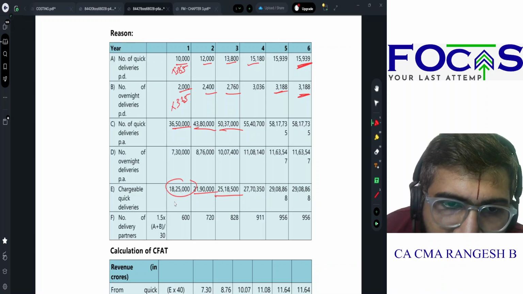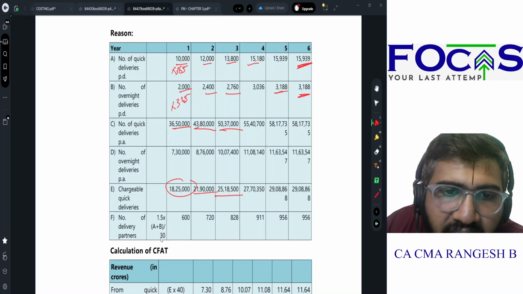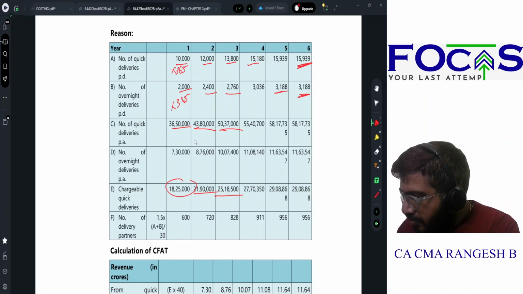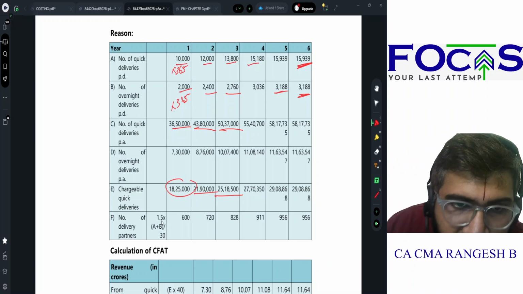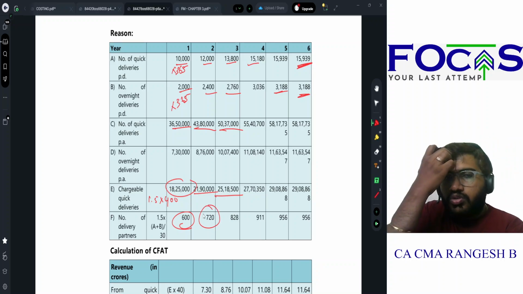Number of delivery partners evlo irukka poranga, A plus B. Number of deliveries will be 10,000 plus 2,000, 12,000 deliveries divided by 30. So ஒரு நாளைக்கு எவ்வளோ delivery இருக்கும், 12,000 divided by 30. 12,000 is for 1 month. So ஒரு நாளைக்கு 400 deliveries இருக்கும். நான் எவ்வளோ ஆள் வச்சுக்க போறேன், 400 into 1.5, 600 இருக்கும், 720, so on and so forth.